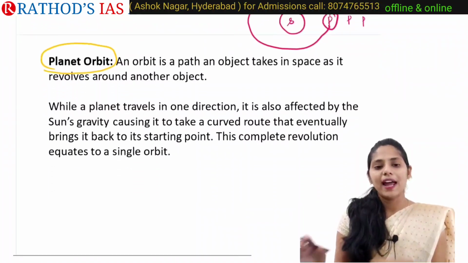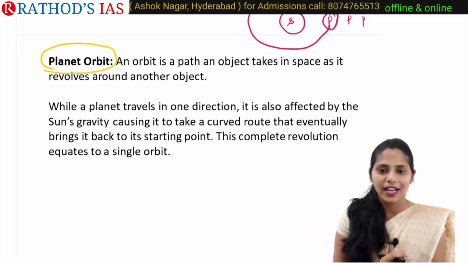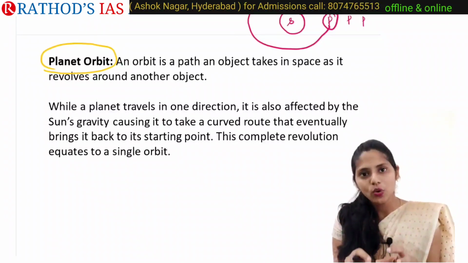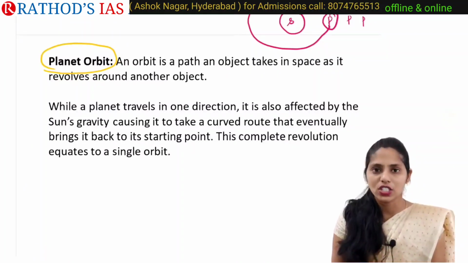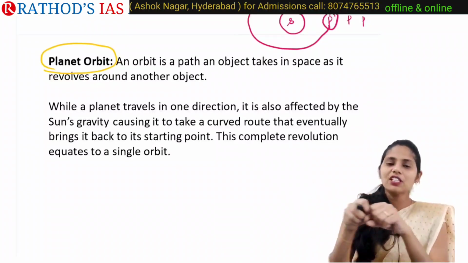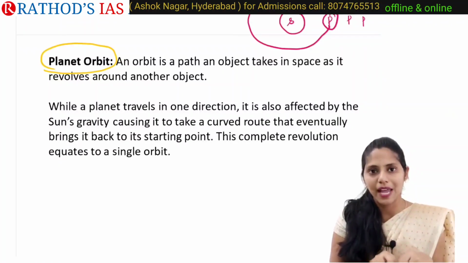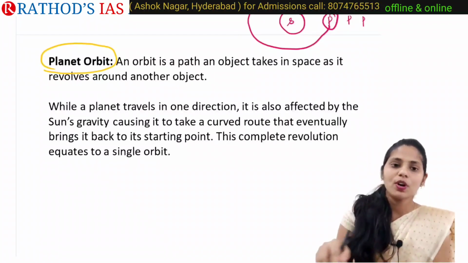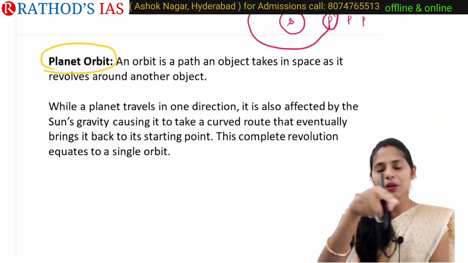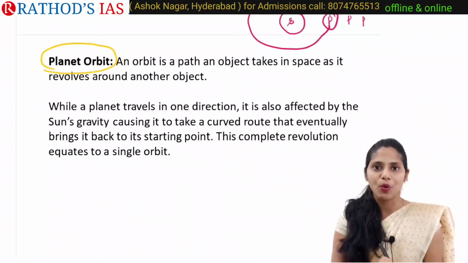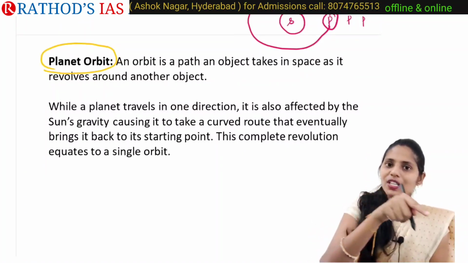While a planet is mainly traveling in one direction, we already know that the Sun has gravitational force. This gravitational force is mainly pulling the planet towards itself. Because of this, the planet will be brought back to its starting point, and this forms an orbit.